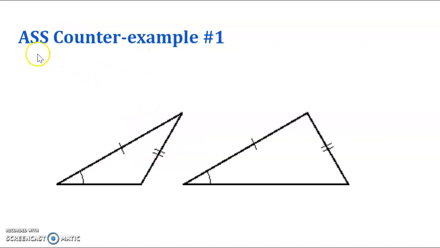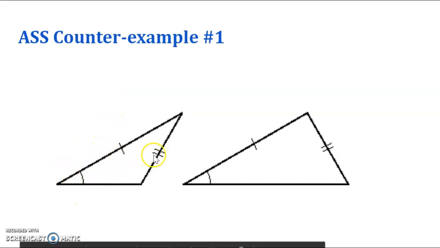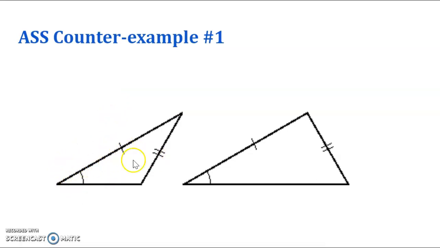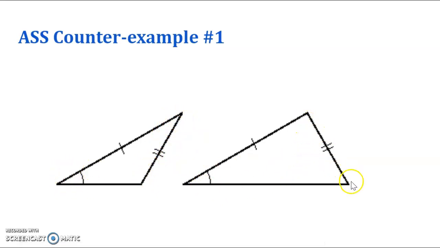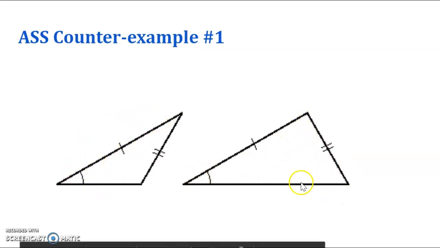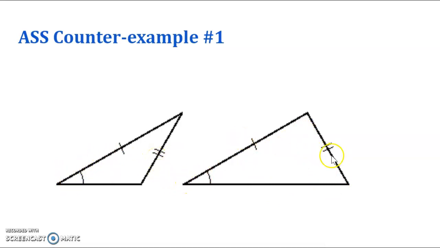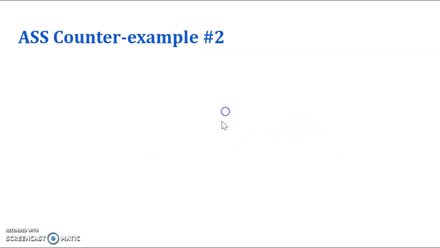What about ASS? Well, you can tell that you have an angle, side, side here. You have an angle and side here, an angle and side there, and they are the same. And the third side is the same in measure, however, they're oriented differently. One is pointing towards that angle, one is pointing away. So you've created two different looking triangles that have the same angle, side, side measure, but obviously they are not congruent. So this is an example of where it fails.